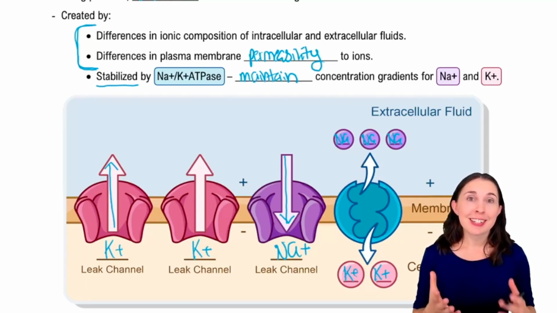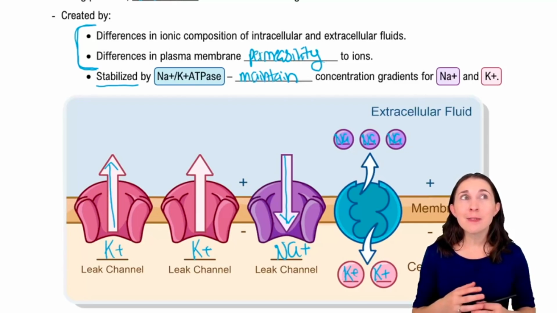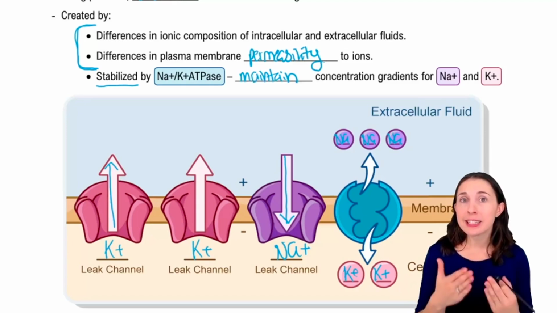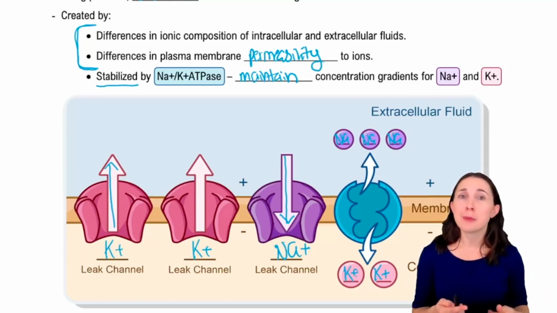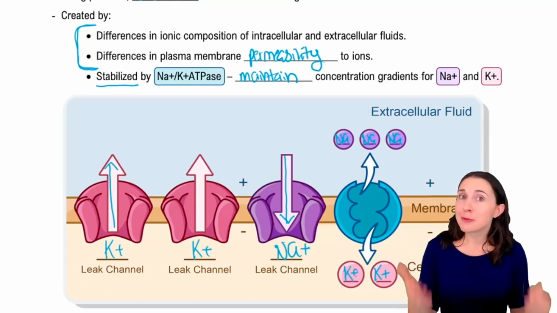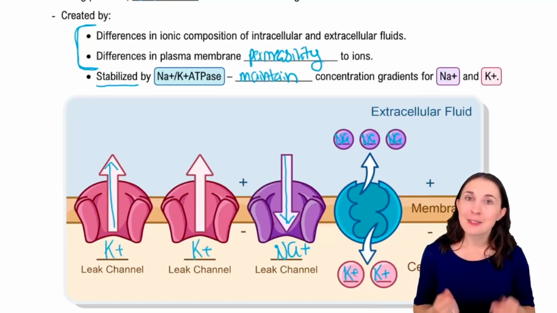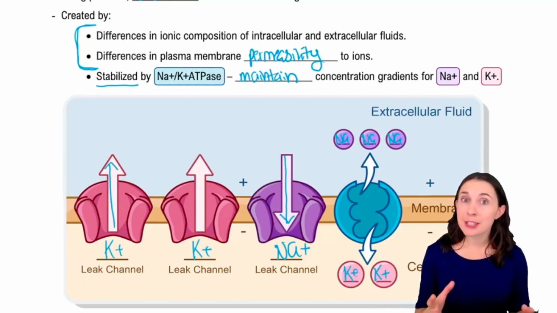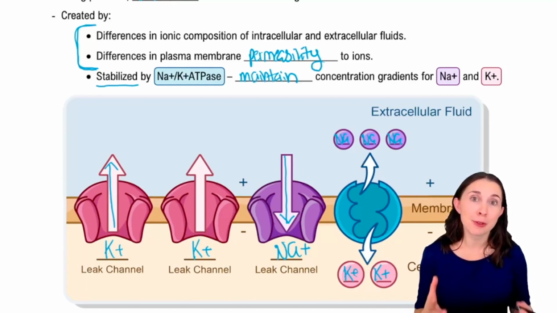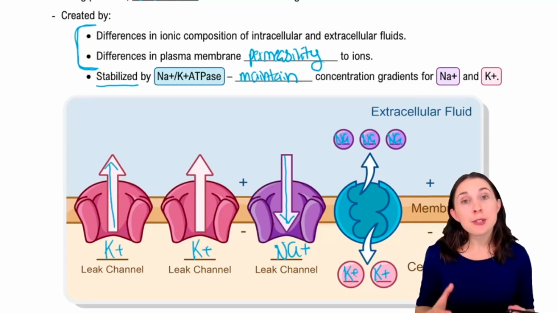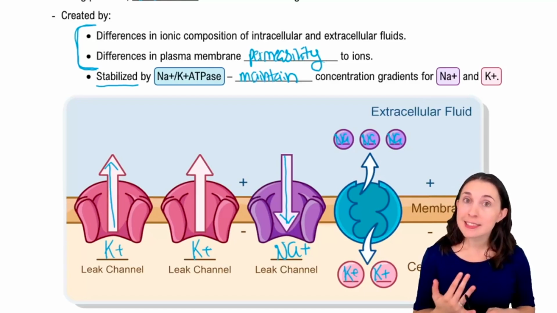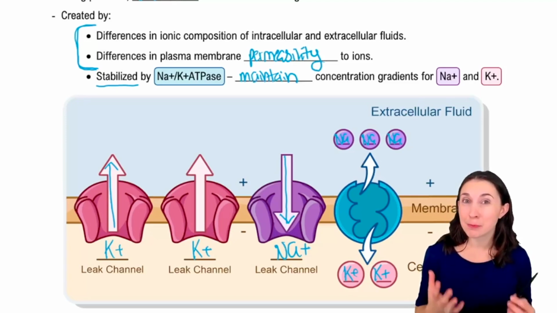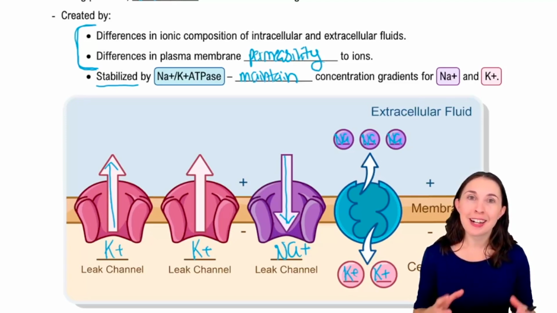So another question that I get fairly often is, why are we letting so much potassium leak out of the cell? Why do we have so many leak channels? If our poor pump is working so hard to bring it back in all the time, why are we letting so much of it leak out in the first place? That's also a fantastic question. So like we talked about, potassium leak channels play a really big role in creating resting potential, but they do play other roles as well. Recent research has implicated them in things like pain signaling, sleep duration, and potentially even movement. So those leak channels do have other functions aside from just creating resting potential.